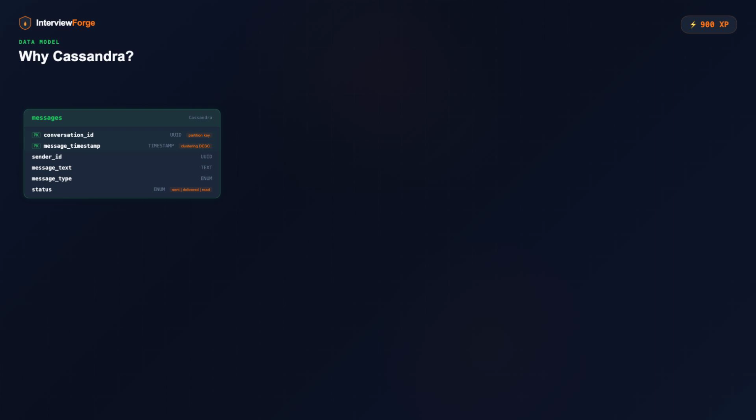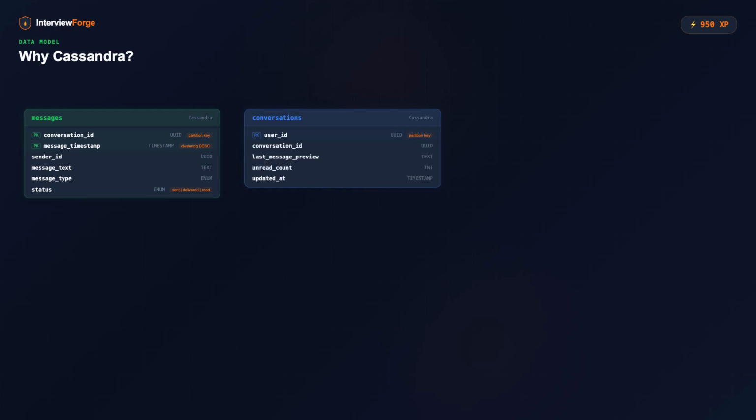The messages table: conversation ID as partition key, message timestamp as clustering key descending, sender ID, message text, message type, and a status field: sent, delivered, or read. For conversations, a separate table. User ID as partition key, so you can quickly look up all conversations for this user. Conversation ID, last message preview, unread count, and updated at.